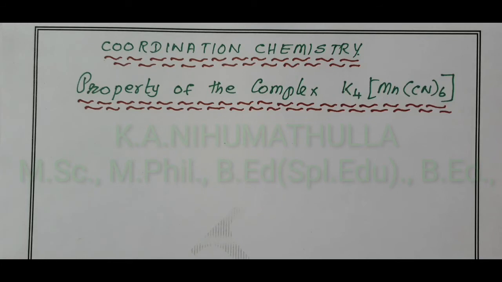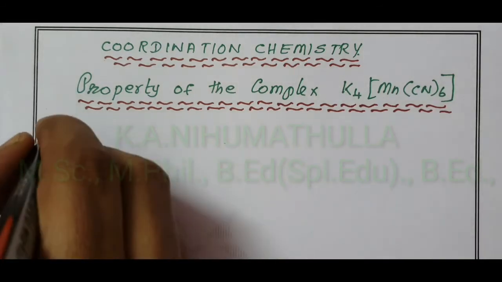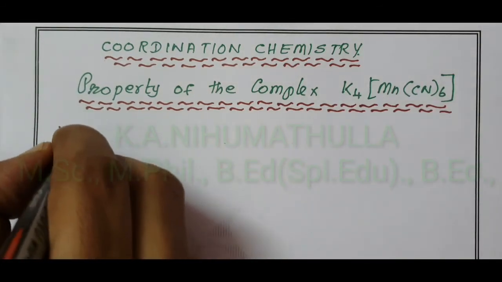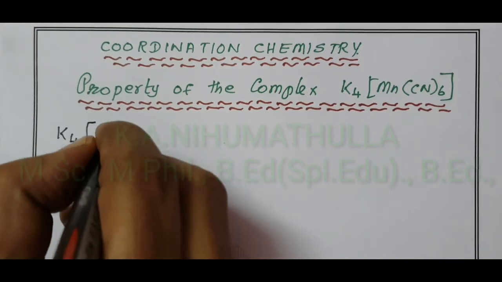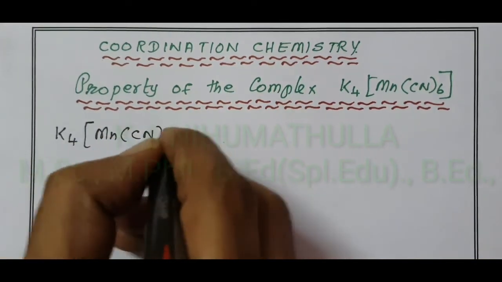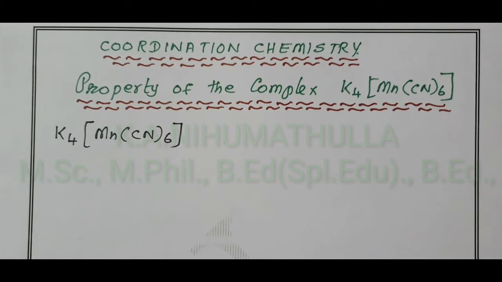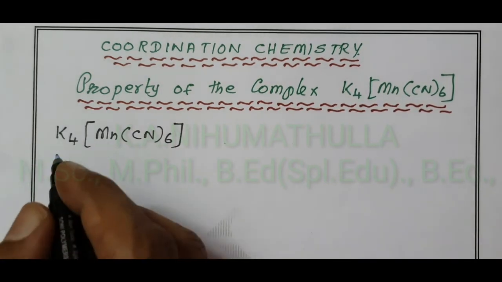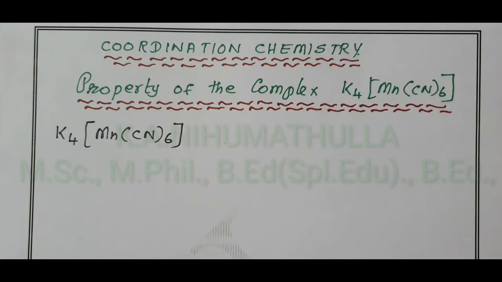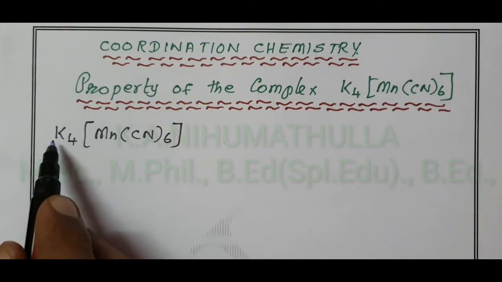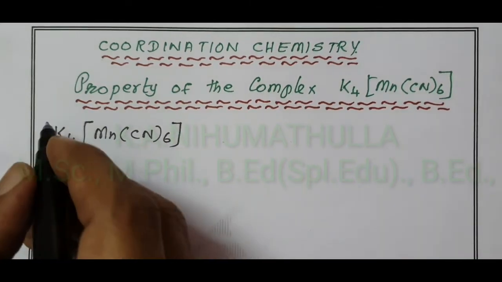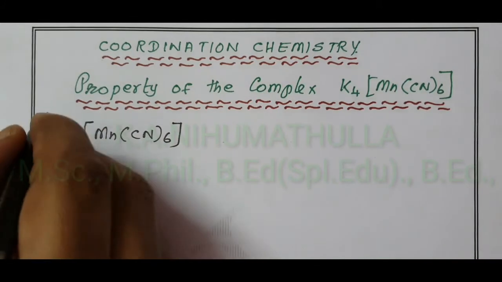First I write the complex K4[Mn(CN)6]. First we are going to determine the oxidation state of manganese, Mn. 1 potassium is 1 plus, therefore 4 potassium is 4 plus.